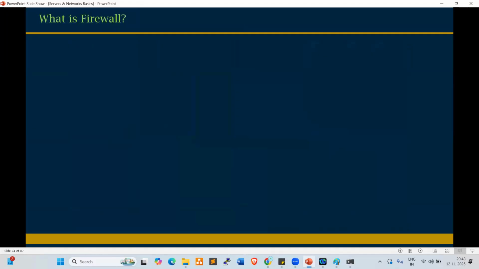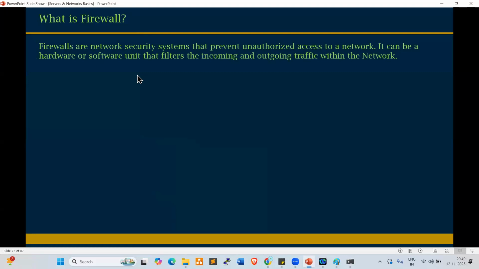Yeah. Next one, look at this, everyone. What is a firewall? Anyone having an idea? What is a firewall? Yeah, someone is saying security. Okay. A firewall is a network security device, Andy. Firewalls are network security systems that prevent unauthorized access to a network. It can be a hardware or software unit that filters the incoming and outgoing traffic within the network, right?